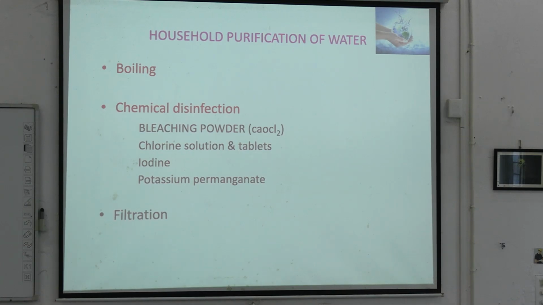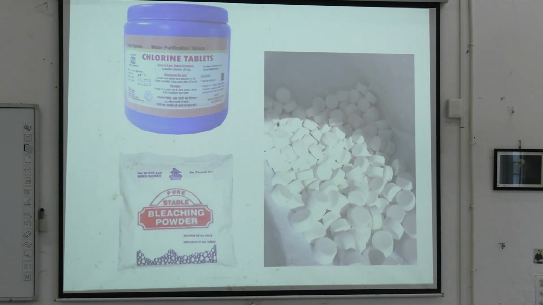CaOCl2. Then you have chlorine solutions and tablets and iodine and potassium permanganate for chemical disinfection. Then you have filtration. Okay. So this is a chlorine tablet which you are seeing on the top left. You have bleaching powder on the bottom, and these are again the tablets loose. This is used for disinfection on a small scale.